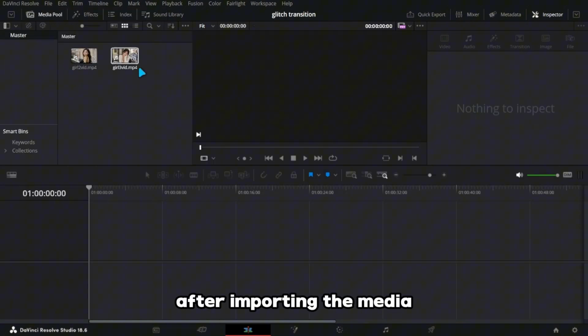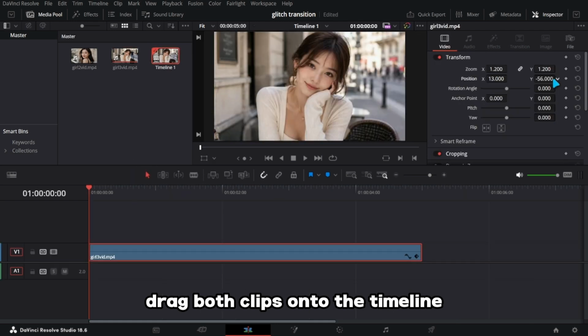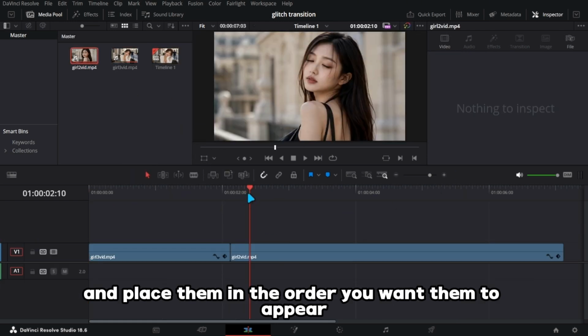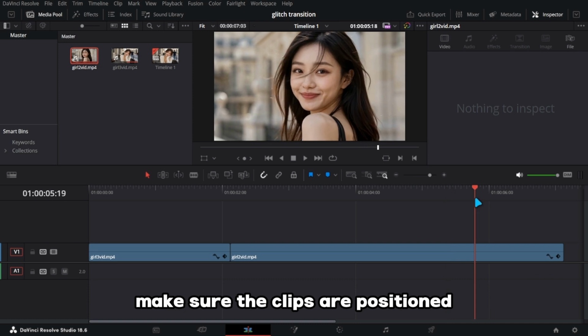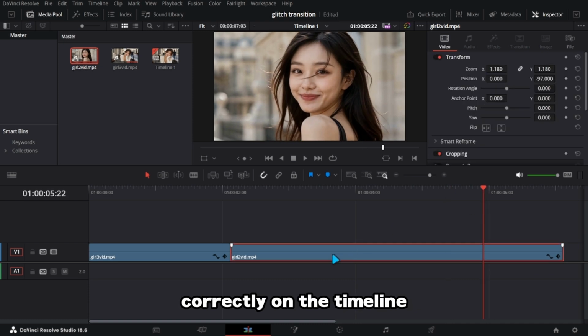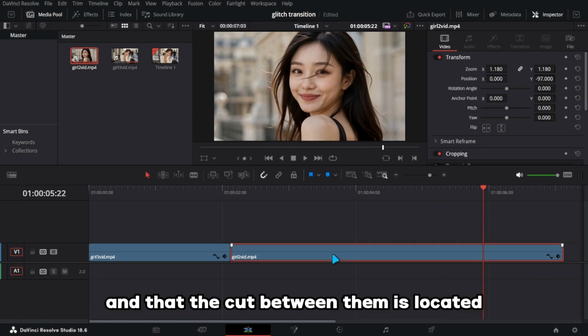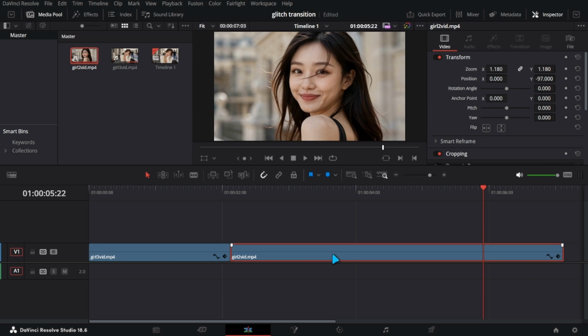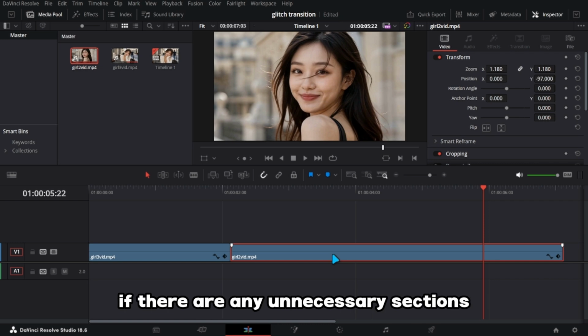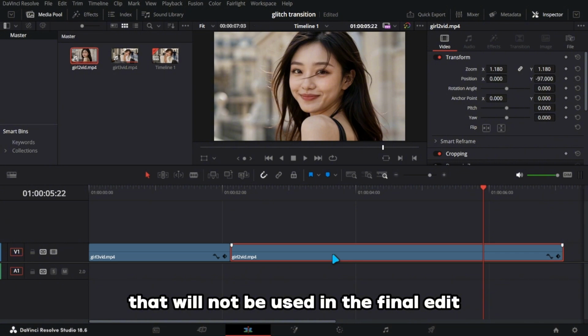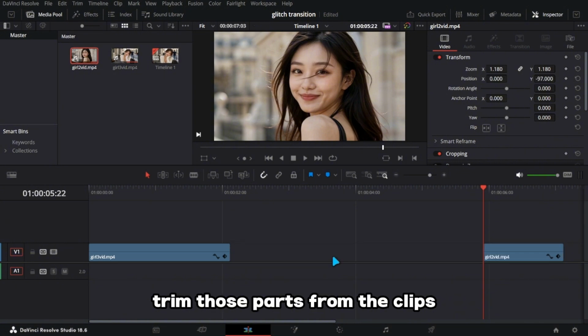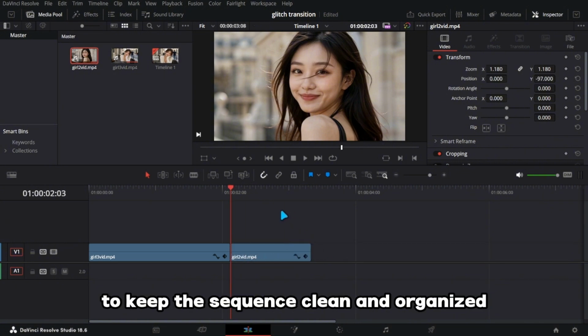After importing the media, drag both clips onto the timeline and place them in the order you want them to appear. Make sure the clips are positioned correctly on the timeline and that the cut between them is located where you want the transition to occur. If there are any unnecessary sections that will not be used in the final edit, trim those parts from the clips to keep the sequence clean and organized.